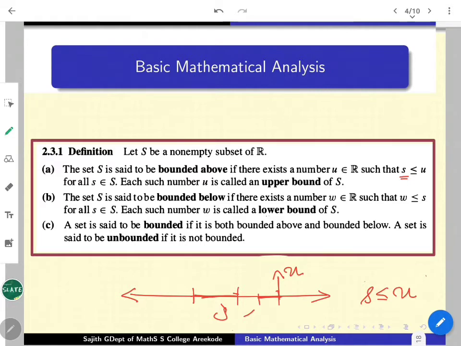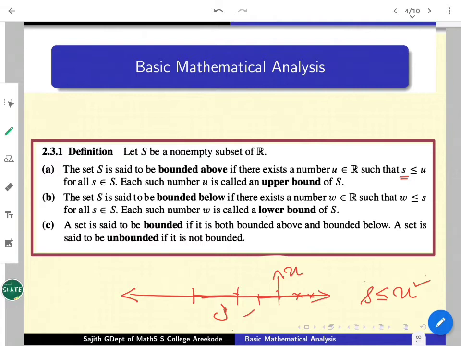So once you selected an upper bound as U, any number greater than U is also going to be an upper bound. So certainly it is interesting to look at what is the least of all upper bounds of S. That we are trying to define as the least upper bound or supremum of S. That is what is the least upper bound.